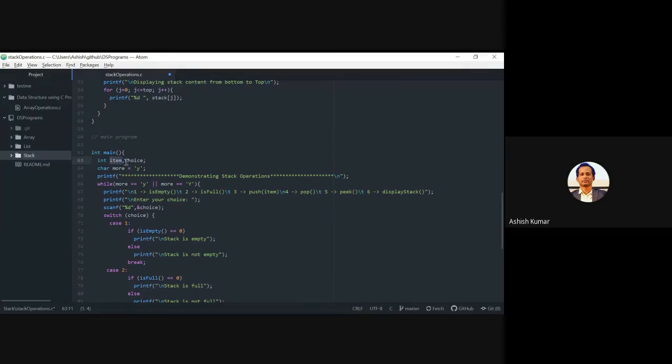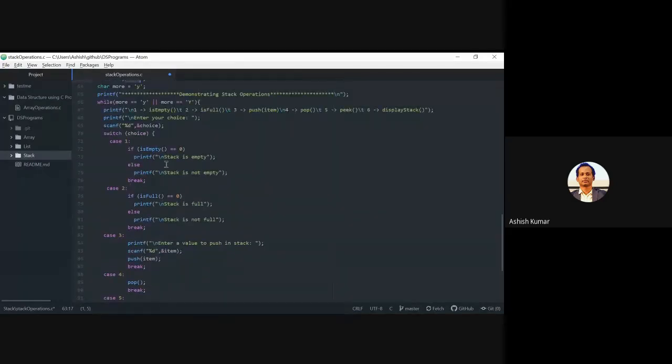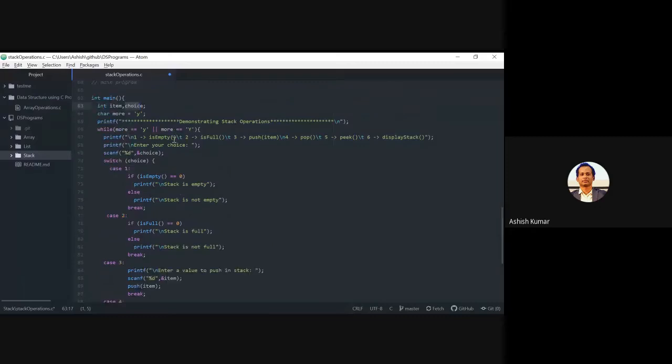The array type or stack type is int. You can have character also, float also, or structures also, if possible. Then there is a choice variable which is going to help us in performing any particular operation you want. Then the code I have written is going to run infinitely until you intentionally want to stop execution. Otherwise, it will keep on executing for whatever time you want.